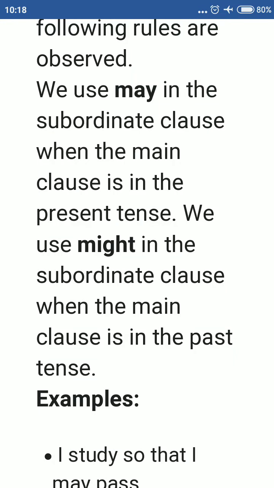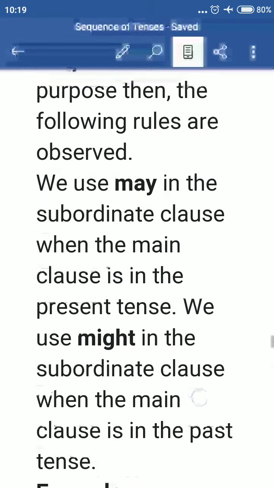So here, in last videos you all have already learned when the tense of the main clause is in past tense, we generally use tense of subordinate clause in past tense, but there are few exceptions also that already we have learned. And second, we have learned if you find the tense of the main clause in present tense, the tense of subordinate clause may be in any tense. Now this is the rule number 3.